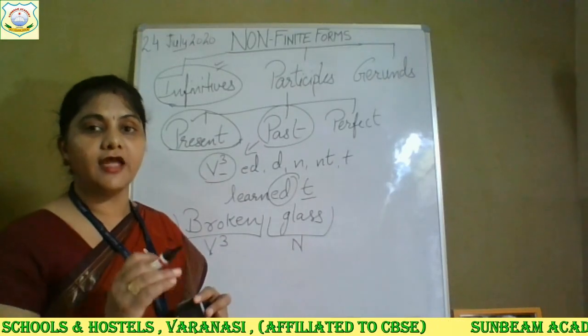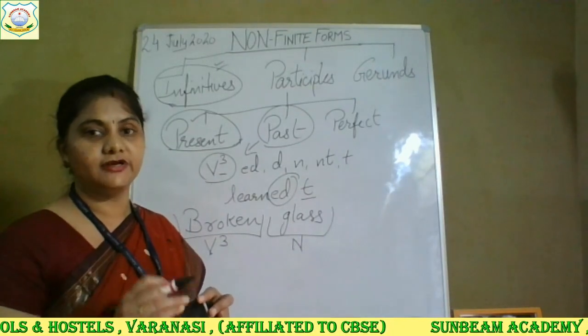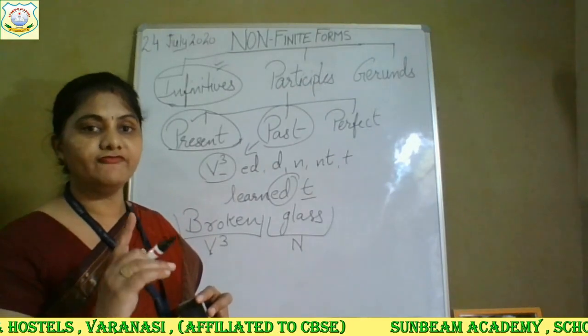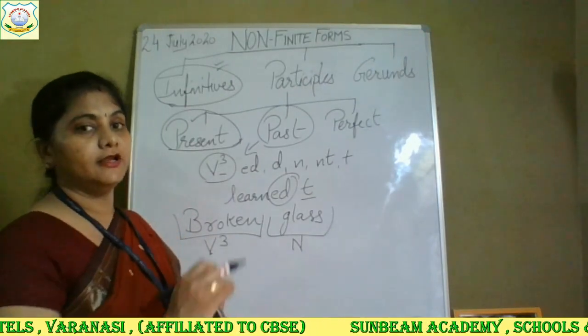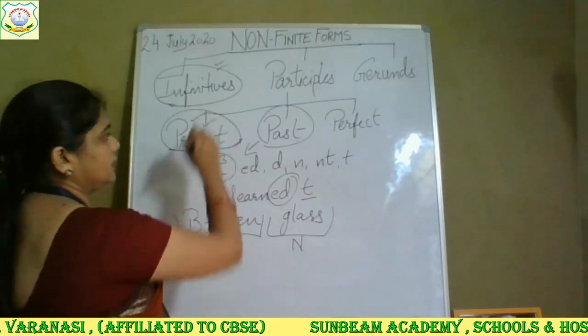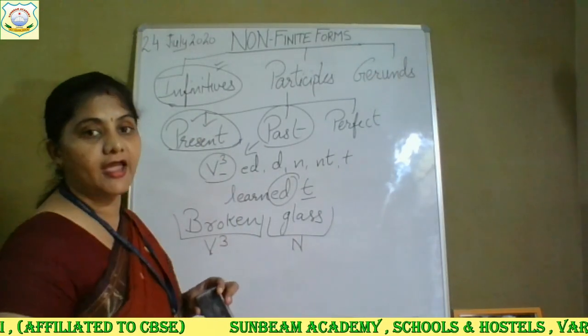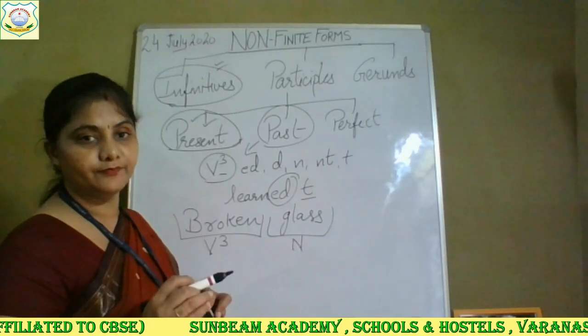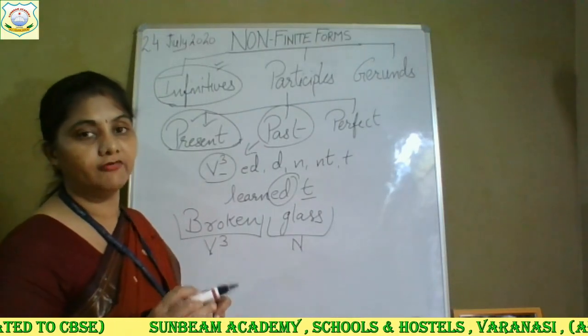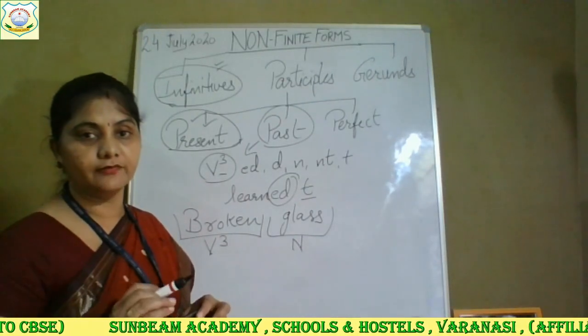So the action is incomplete, dancing girl. If the action is incomplete, that is our present participle. And if it is broken glass, where the action has been completed, that will be our past participle.